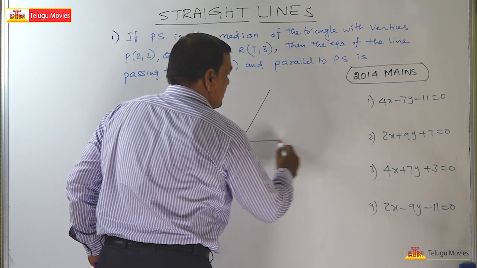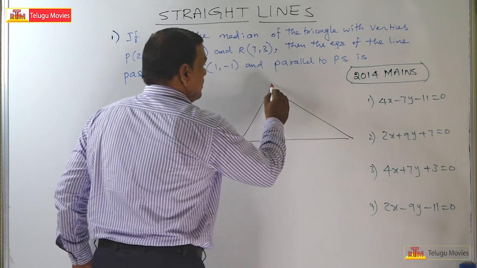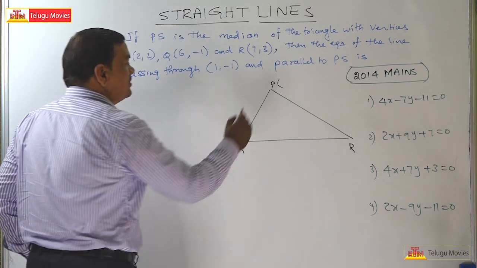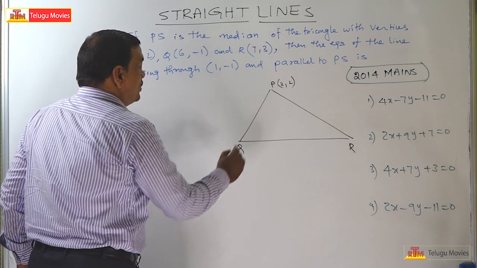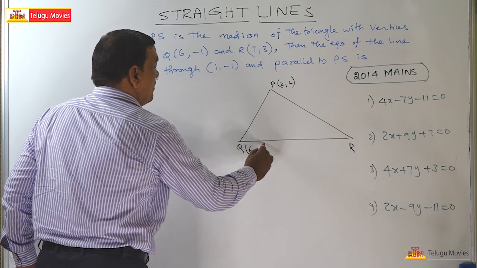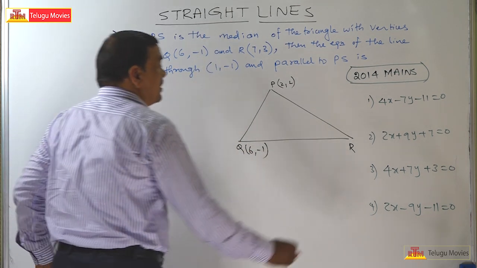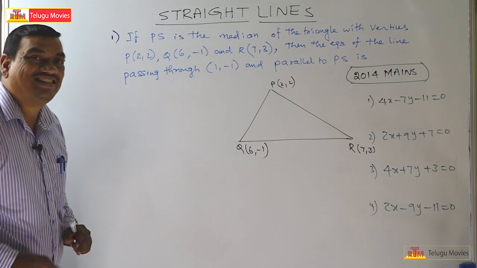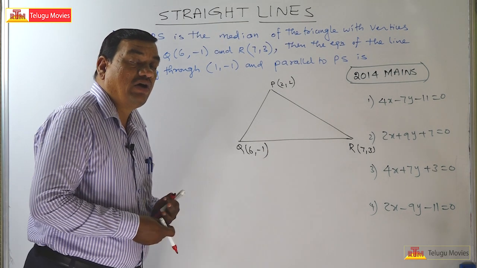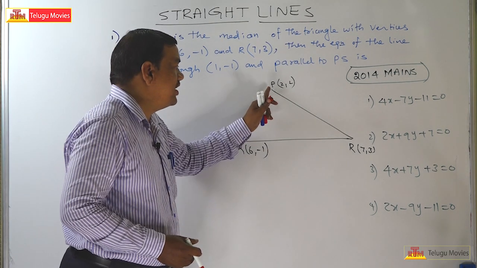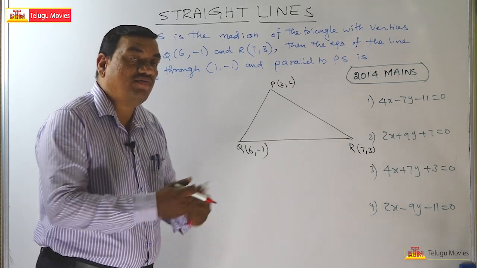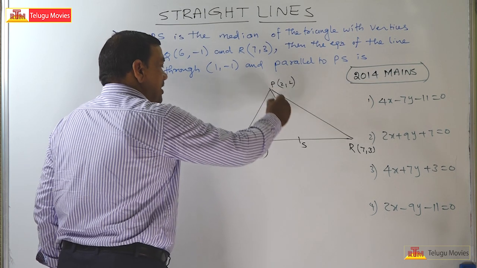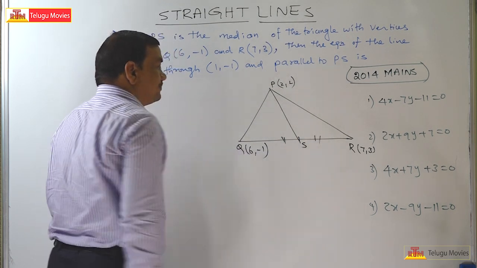So let us take a triangle PQR. Here P is given as (2, 2), Q is given as (6, -1), and R is given as (7, 3). Now what is it saying? PS is the median. I already explained what a median is: it is a line segment joining the vertex to the midpoint of its opposite side. So PS is the median.